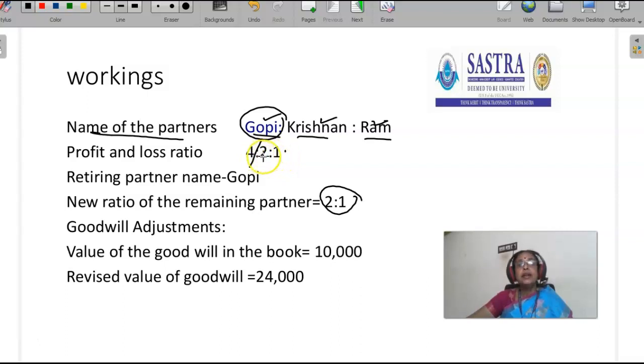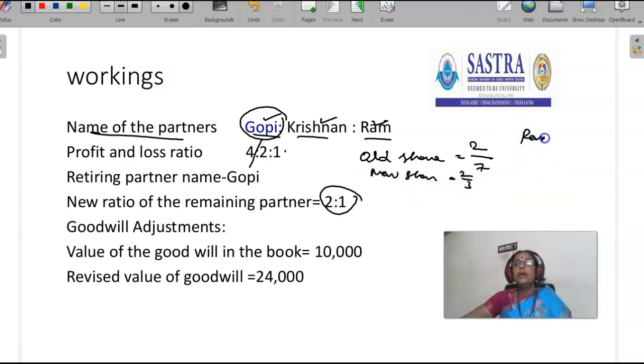Krishnan's old share is 2/7. New share is 2/3. Like that, Ram's old share is 1/7. New share is 1/3.